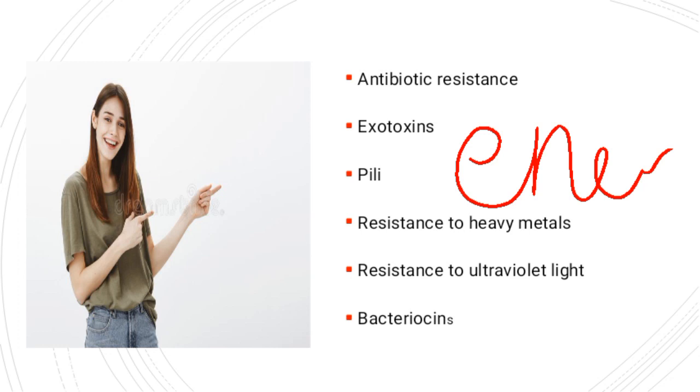Another gene that it carries is for exotoxins. We already discussed that exotoxins are the polypeptides that are secreted by bacteria. For example, enterotoxins of E. coli. It also contains genes for pili, which mediate the adherence of bacteria to epithelial cells. It also contains genes for resistance to heavy metals and to ultraviolet light. It also contains genes for bacteriocins. What are bacteriocins?